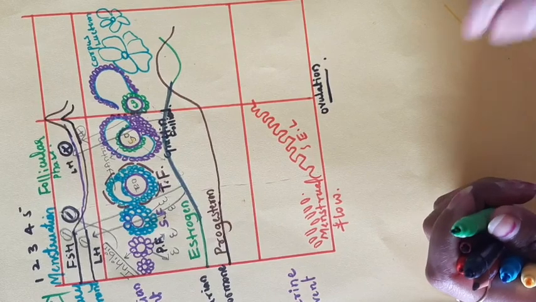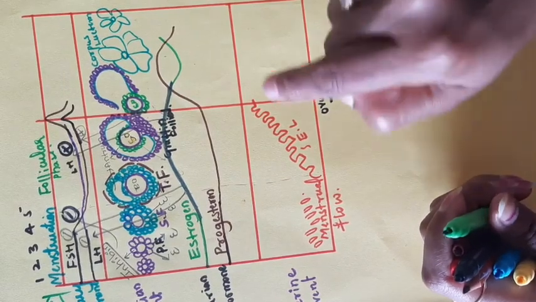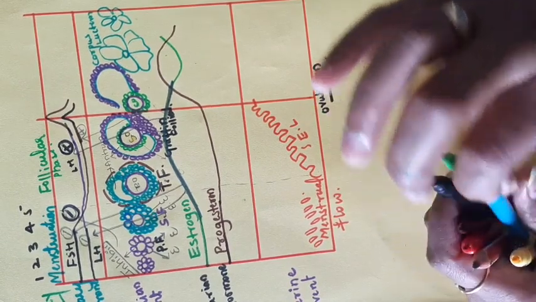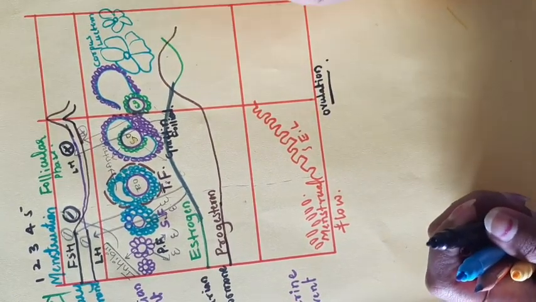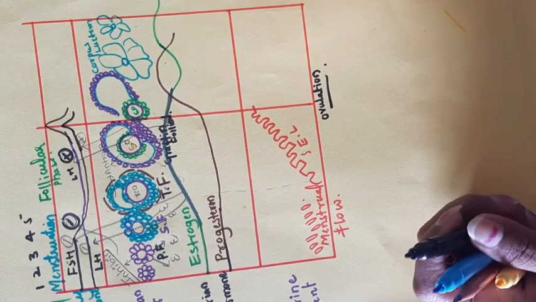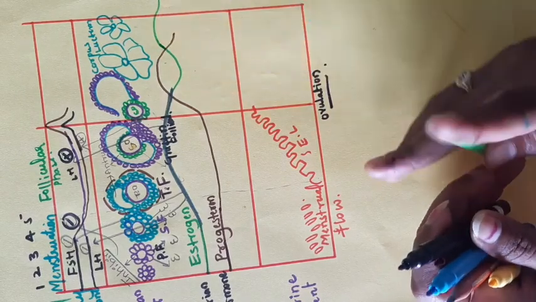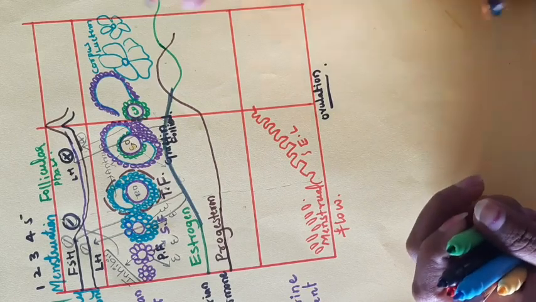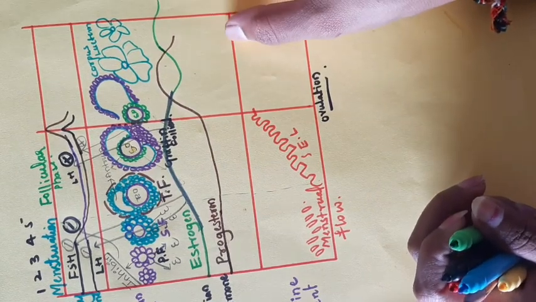Initially, it mainly produces the progesterone. Later, it produces a small amount of estrogen also. That's why the graph is like this. After some time, it increases. Then the progesterone is initially increased by the corpus luteum.